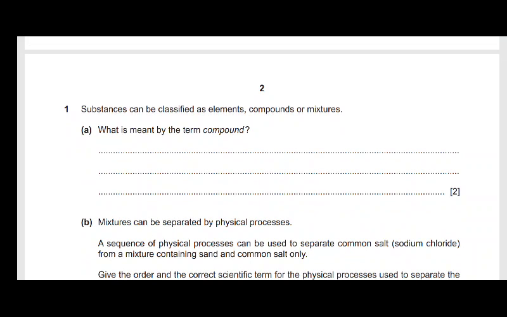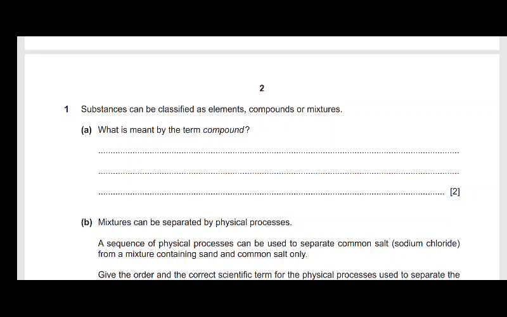Now a compound is a chemical combination of more than one type of substance, whereby if you have to separate them, you also have to use chemical means. Just to give you a heads up, one of the chemical means to separate compounds is known as electrolysis, and you'll look at that later, not now.